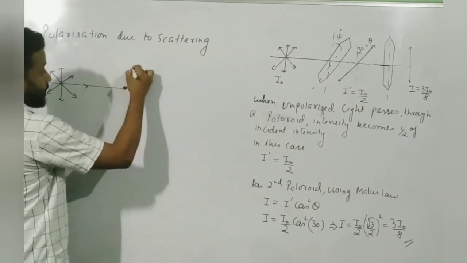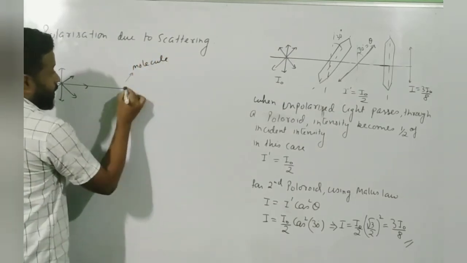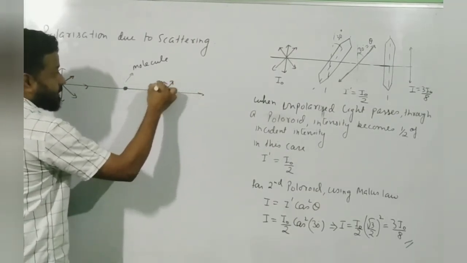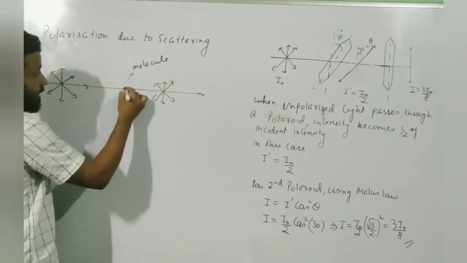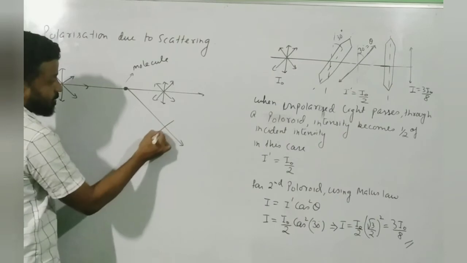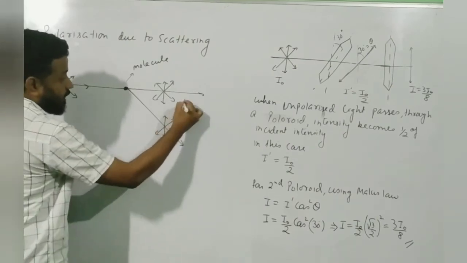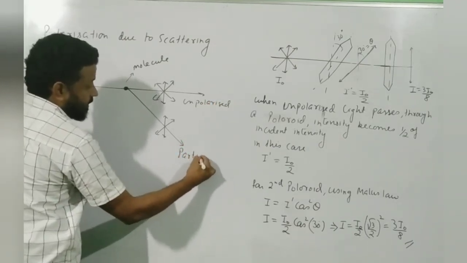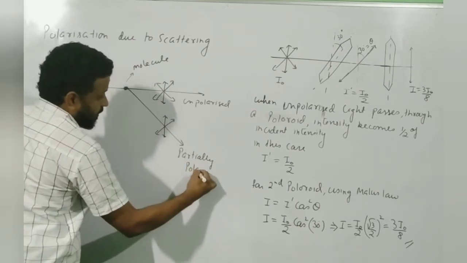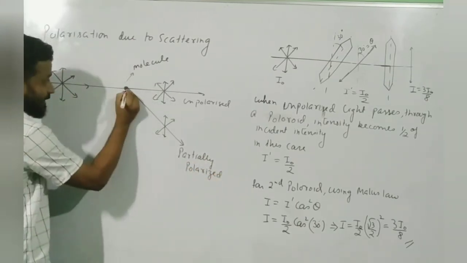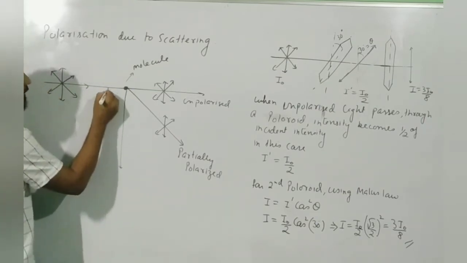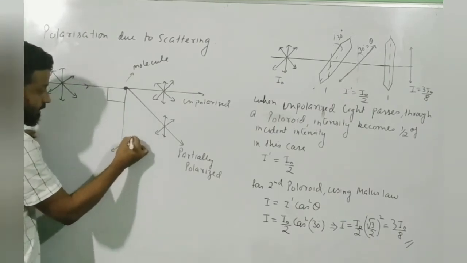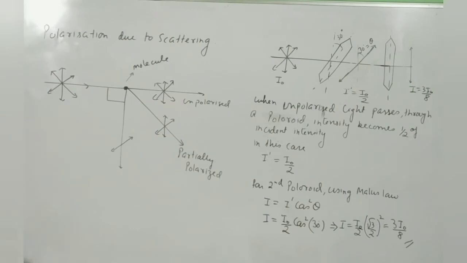So, this is a molecule. The light which goes straight after scattering still remains unpolarized. The one which goes in some direction becomes partially polarized. And the one which scatters at an angle of 90 degree from the direction of incident ray, the one which scatters exactly 90 degree, this becomes polarized. Okay? So this is polarized.